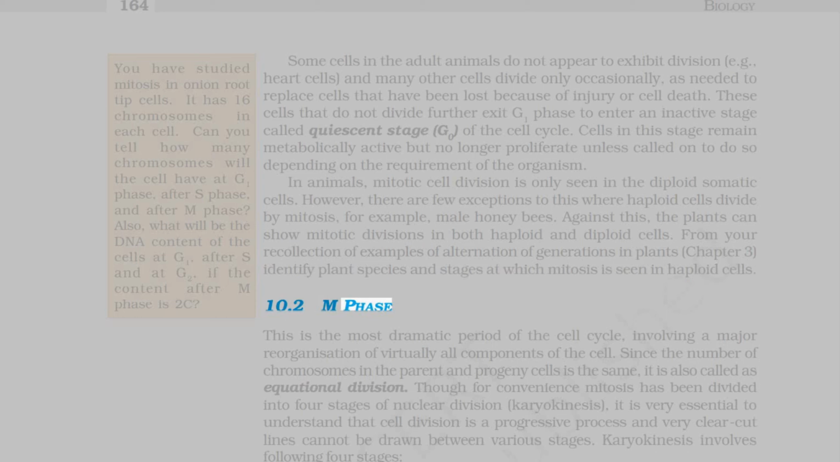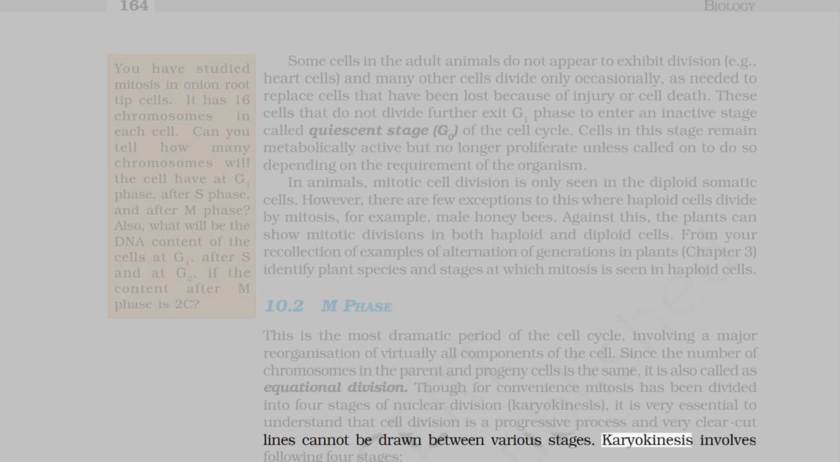10.2 M phase. This is the most dramatic period of the cell cycle, involving a major reorganization of virtually all components of the cell. Since the number of chromosomes in the parent and progeny cells is the same, it is also called equational division. Though for convenience mitosis has been divided into 4 stages of nuclear division, karyokinesis, it is very essential to understand that cell division is a progressive process and very clear-cut lines cannot be drawn between various